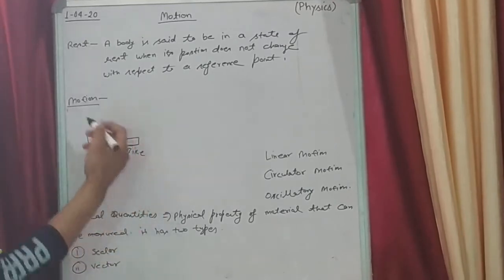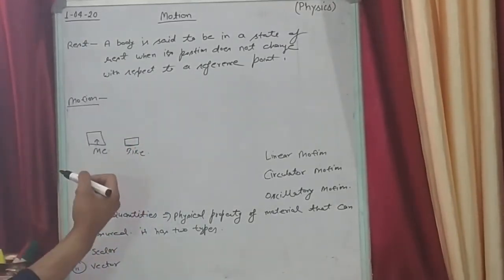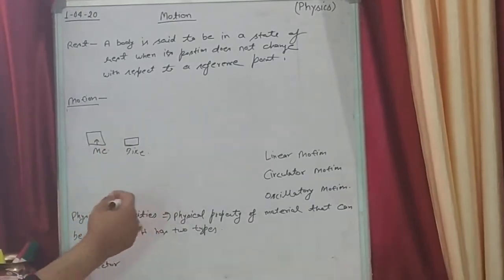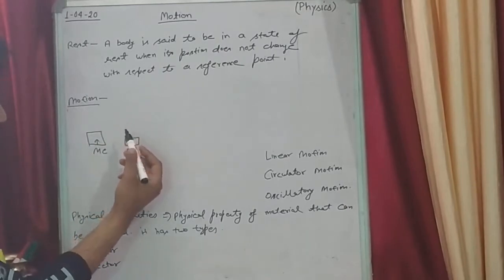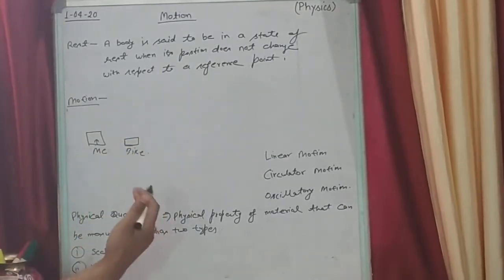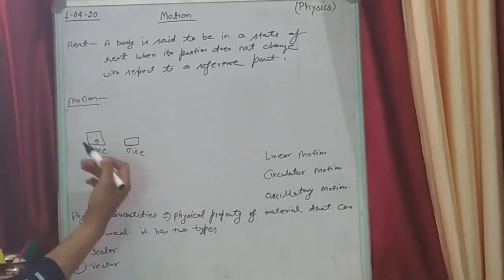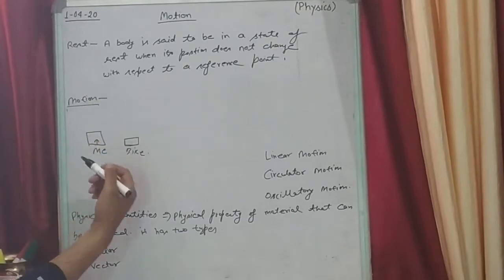Got it? Same thing. What should be motion? A body is said to be in a state of motion when its position changes with respect to a reference point. That is motion. Suppose, I give you an example.